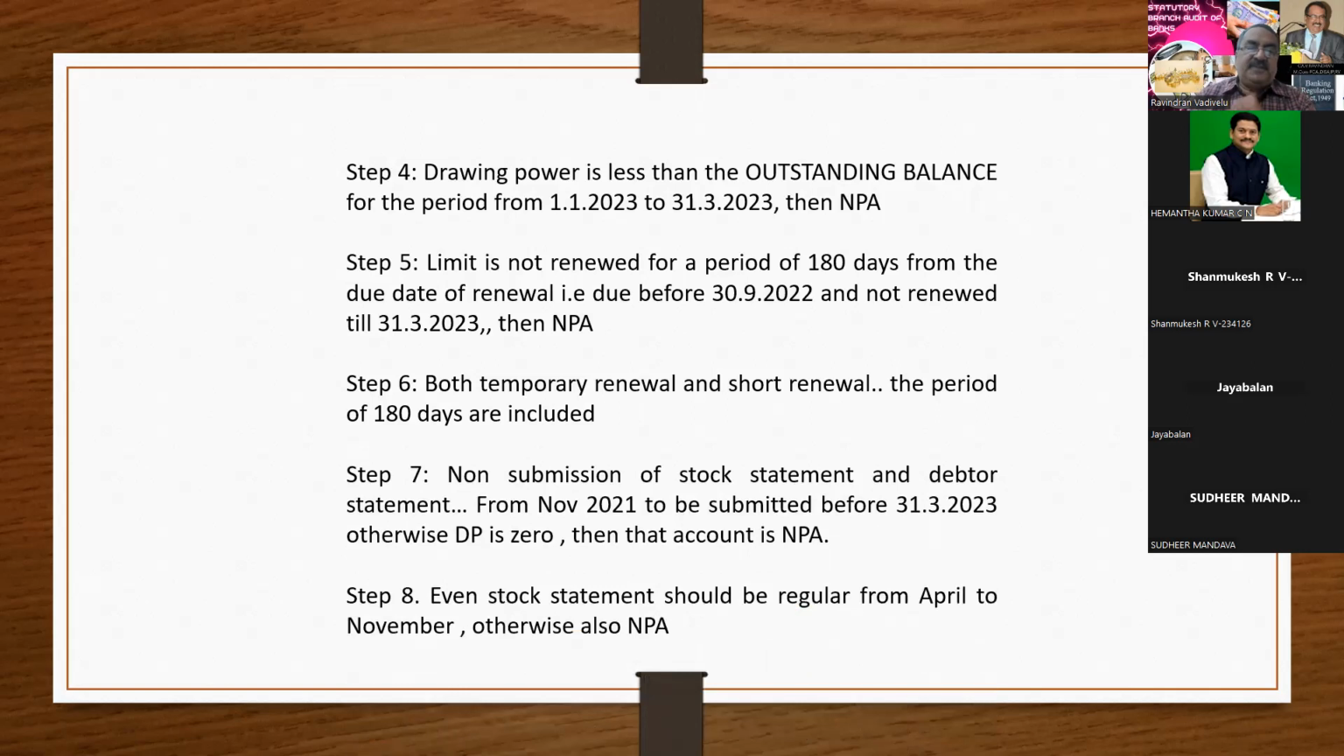Yeah, step 7 and 8. So the first thing is that the outstanding balance should always be below the drawing power. This I explained. Go to step 7.